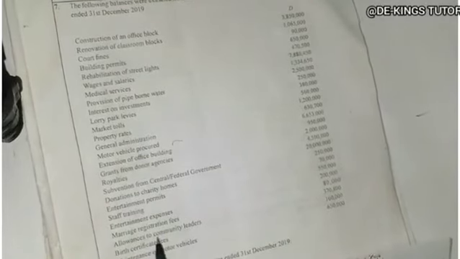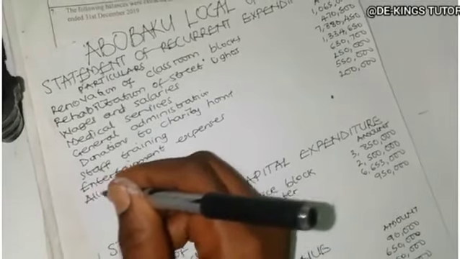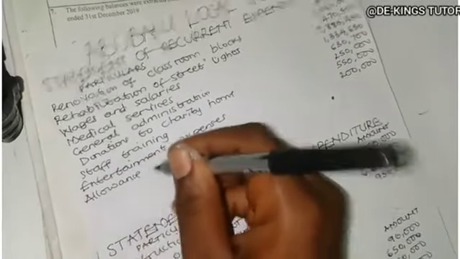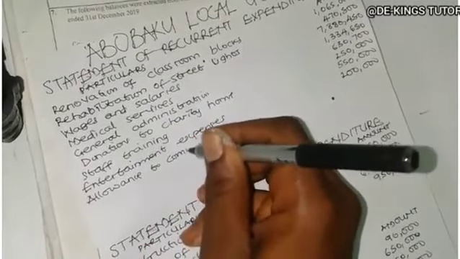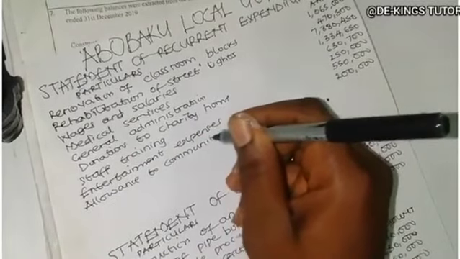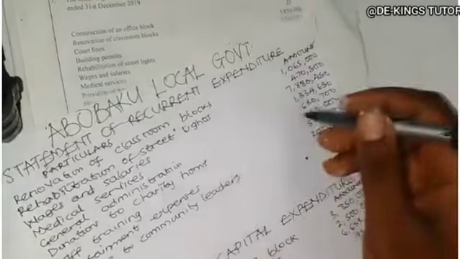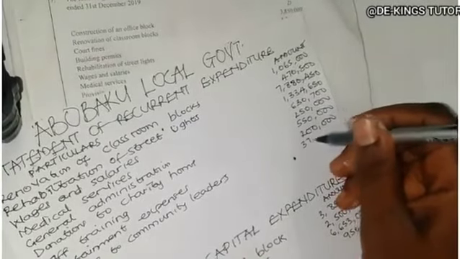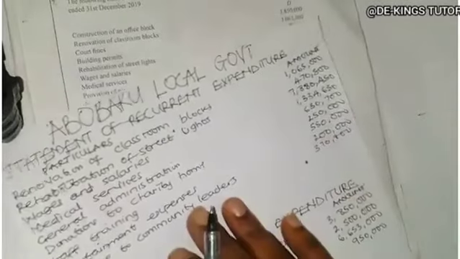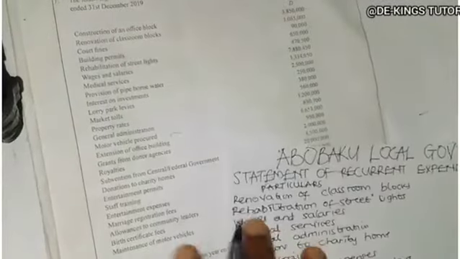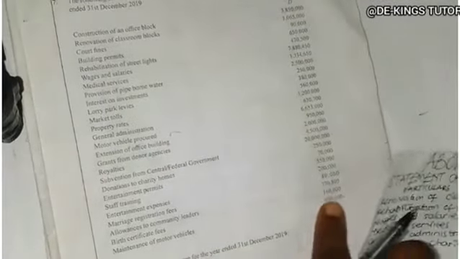The next one, allowance to community leaders, 370,800. So allowance to community leaders, 370,800. So the next one, birth certificate fees, is an income to them.